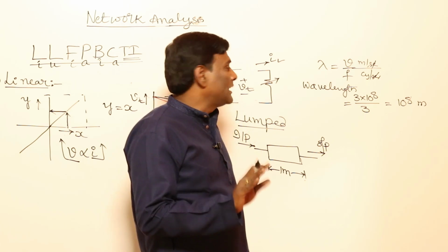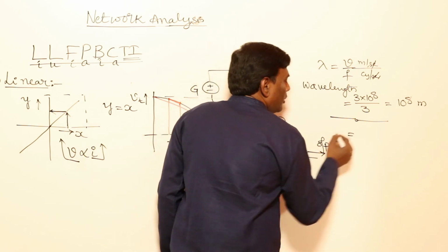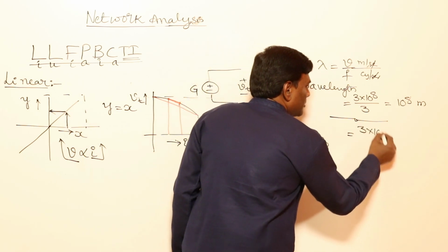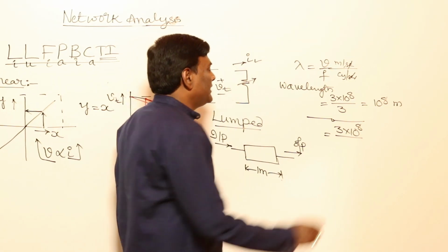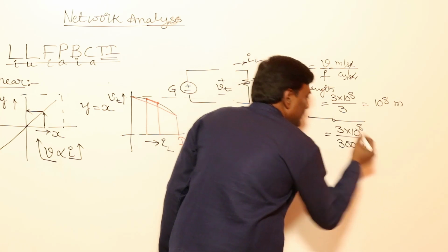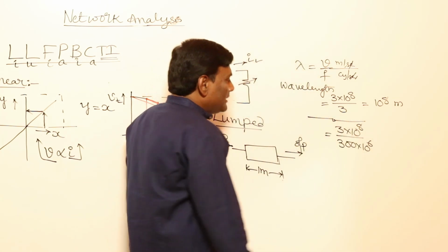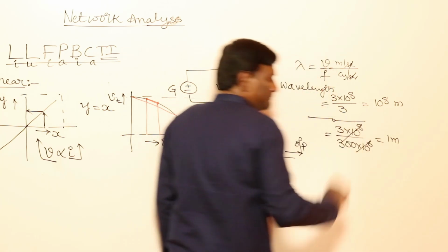You will understand now. For example, in the second case, lambda 2 is going to be 3 into 10 to the power of 8 divided by the frequency. If the frequency is 300 megahertz, just as an example, then what will happen? This is going to be 1 meter.